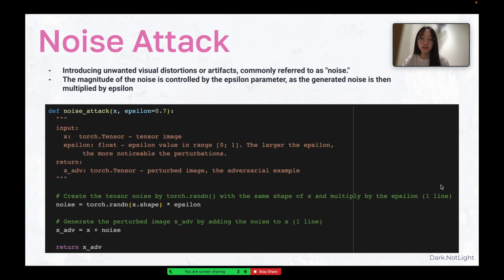Moving on will be noise attack. This attack manipulates the image by introducing unwanted visual distortion or artifacts, commonly referred to as noise. The magnitude of the noise is controlled by the epsilon parameter, which in our case we use 0.7. And the generated noise is then multiplied with the epsilon, and then is added to the input image X by performing element-wise addition, resulting in a perturbed image.